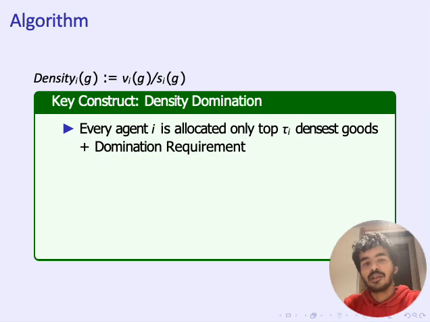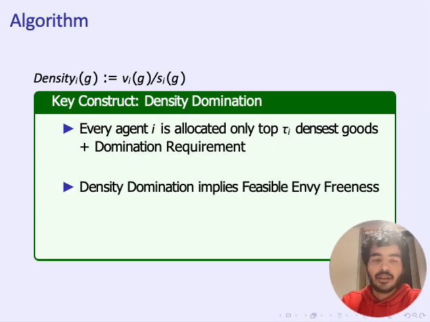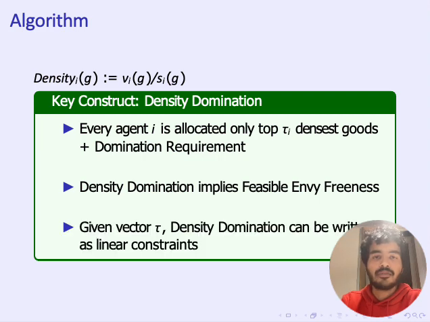But why is this construct important? Firstly, we show that the condition of density domination implies feasible envy-freeness. And secondly, given a vector tau, which is a threshold vector, the condition of density domination can be written as a set of linear constraints, which in turn is crucial for us coming up with the polynomial time algorithm.